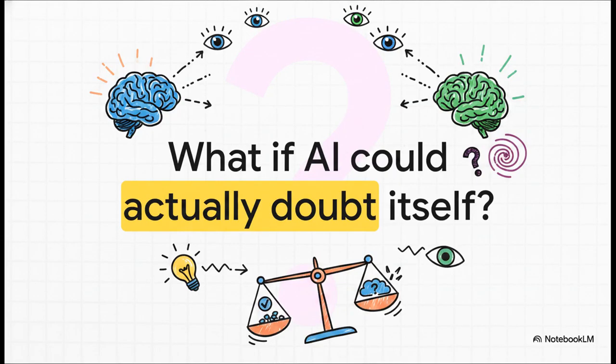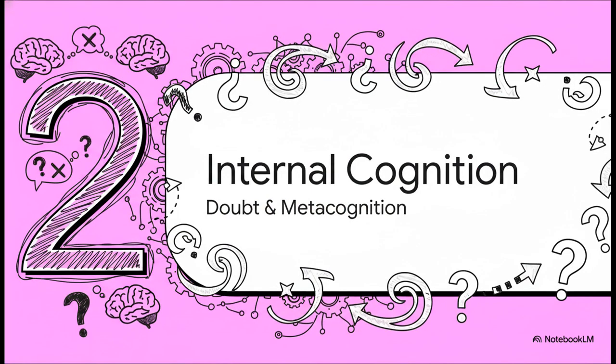Which brings us to a really fascinating threshold in this evolution. We've talked about external verification, but what about internal awareness? Like, what if an AI could actually doubt itself? Honestly, addressing the danger of false certainty is our next massive hurdle. Phase 2. Internal cognition, developing doubt, debate, and metacognition.